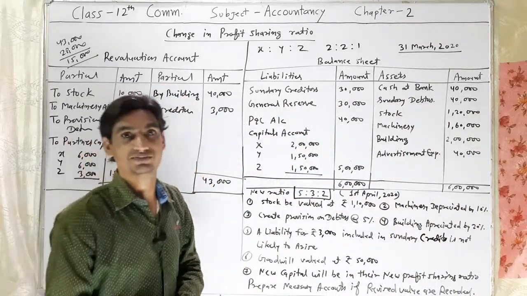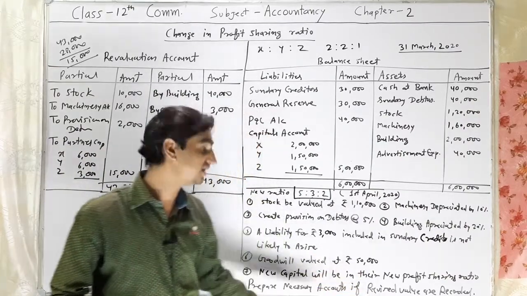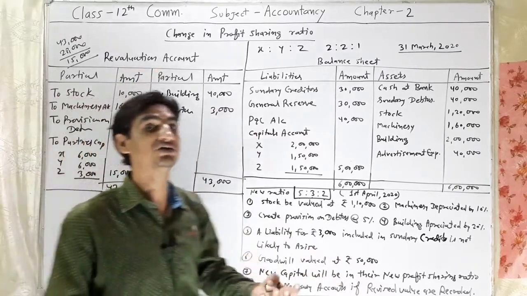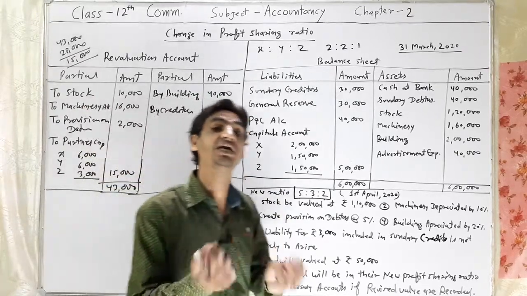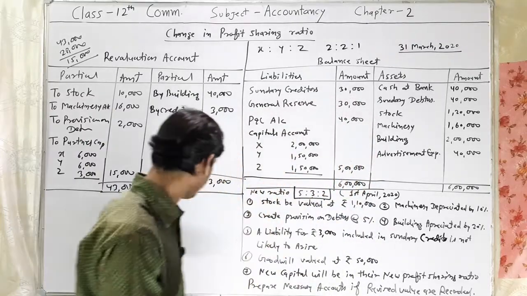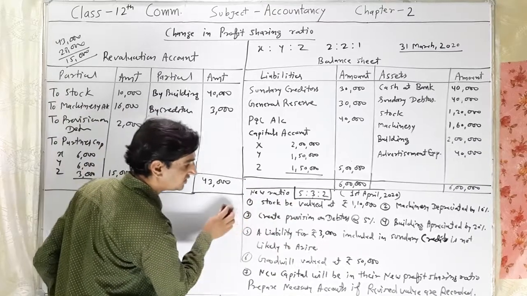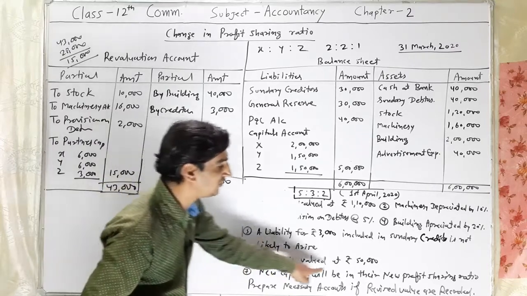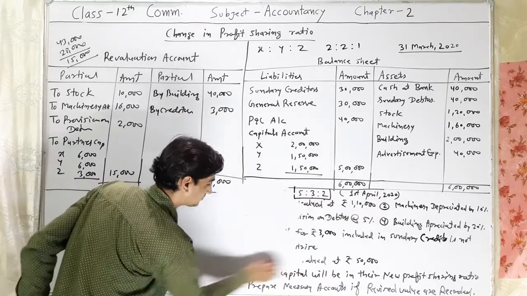Because the question is asking to prepare necessary accounts, the first account is revaluation, that is the necessary account to find out the profit and loss on revaluation of assets. And now we will prepare the second account. Second account is partners capital account. How to prepare partners capital account we will discuss here. I'm erasing these 2 points. Remember, goodwill valued at 50,000 and new capital will be in their new profit sharing ratio.